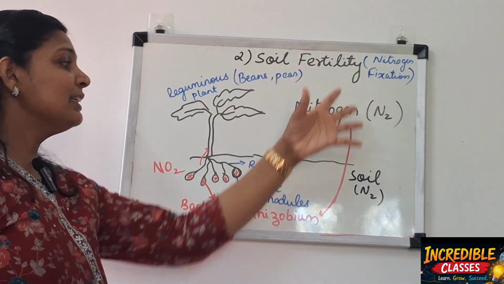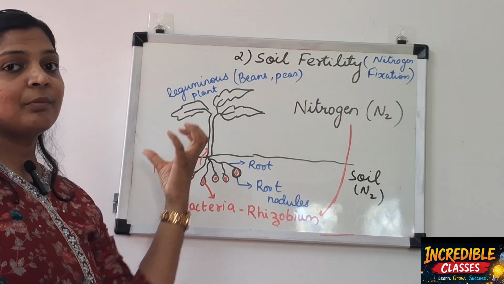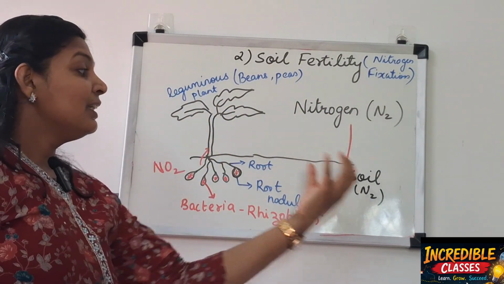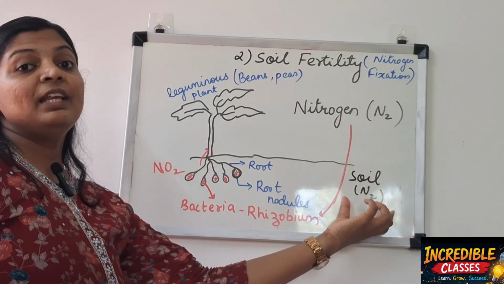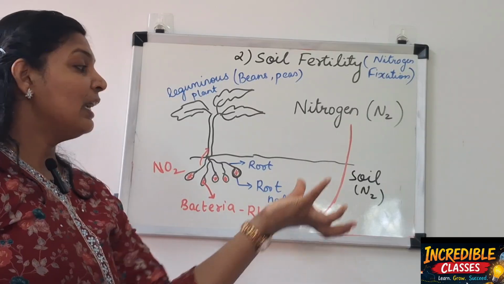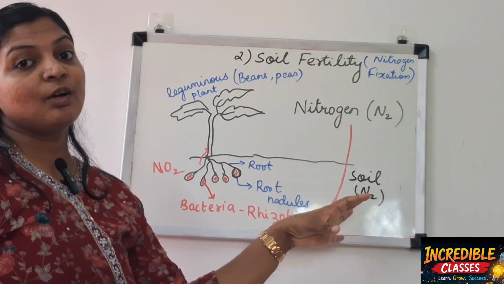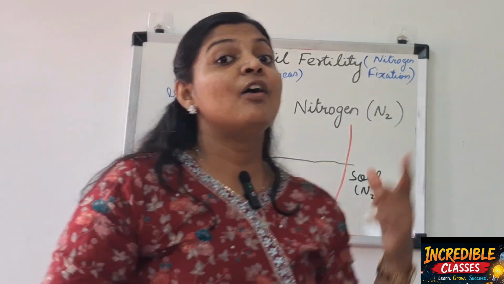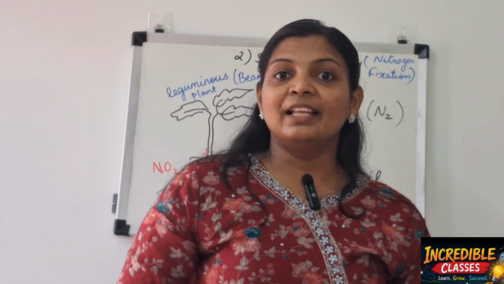In this process, while taking it from the environment and giving back to the plants, nitrogen in the soil will naturally increase, because roots are in the soil, and thereby the nitrogen content in the soil also increases, increasing the fertility of the soil.